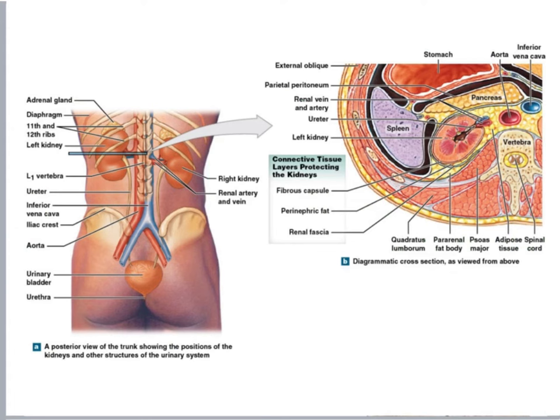So now that we know how important our kidneys are, let's talk about where they are located. As you can see here, our kidneys are partially protected by some of the vertebral ribs. And we usually do not think that our kidneys are this high up. Our kidneys are outside of the peritoneal cavity.